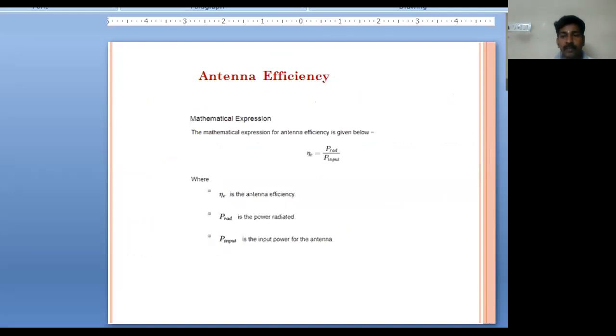So in terms of mathematical expressions, we can see the antenna efficiency is the ratio of power radiated to the input power of the antenna. That is, P suffix RAD is the radiated power, divided by P input, that is the input power of the antenna.